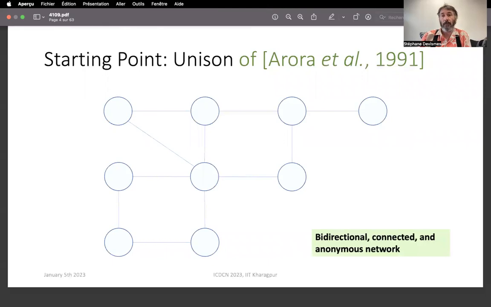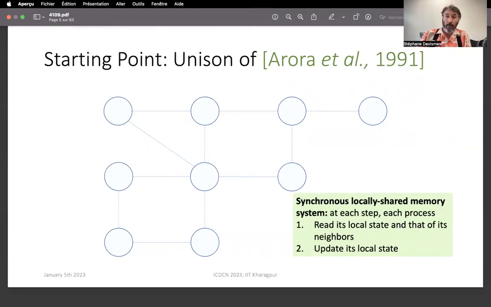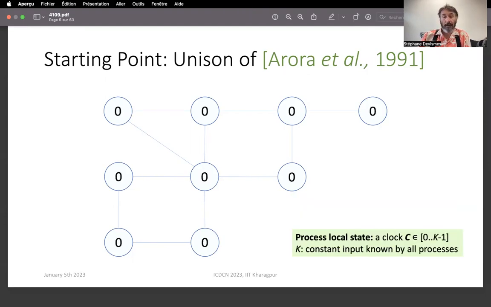This algorithm supposes an anonymous network which is both bidirectional and connected. The algorithm supposes a synchronous locally shared memory model, which means that at each step, each process first reads its local state and that of its neighbors, and then updates its local state accordingly. In the algorithm, every node maintains a single variable, called the clock, and the clock takes value in the domain 0 to k-1, where k is a constant input common to all processes.